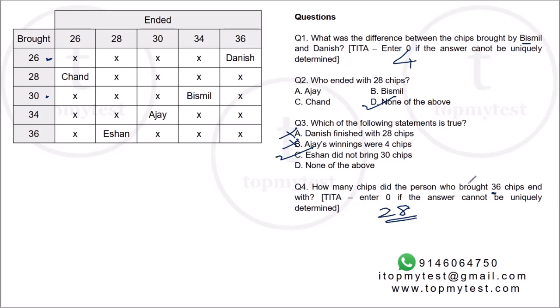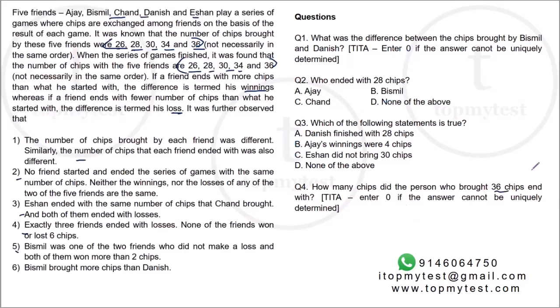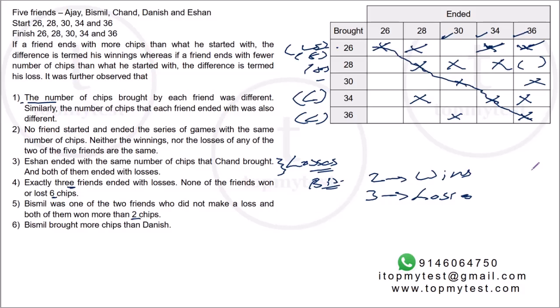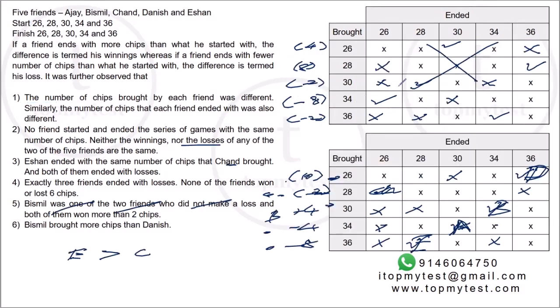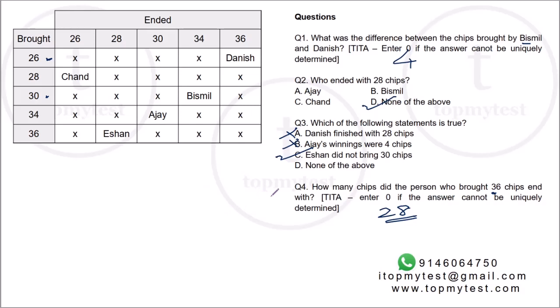Right, job done. Now, it's a pretty nice question. It's not very difficult. It's a moderate to slightly difficult level question. The key point was to actually figure out this matrix and reduce the number of cases as much as possible, so that you don't have to do too much trial and error. And once you have to do the trial and error, you can do that in a reasonably easy manner. Then there is a slight sting in the tail at the end where you have to figure out who brought how much. In an exam situation, it can take you about 12 minutes to solve this.